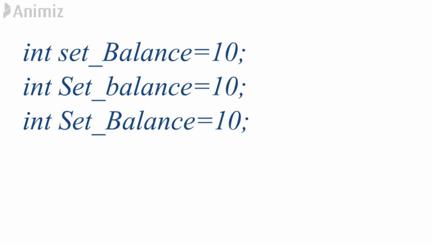Int setBalance, then a second int SetBalance and a third one SETBALANCE. So now these three are all different identifiers.